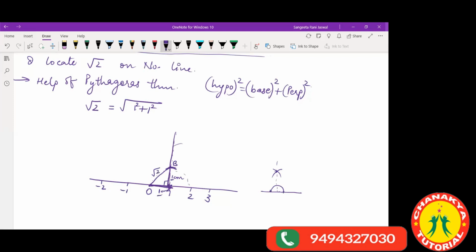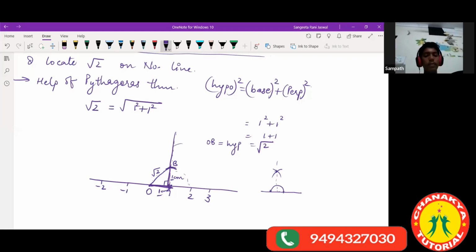By Pythagoras theorem, 1 square plus 1 square is equal to 1 plus 1, which is equal to 2. So your hypotenuse is what? Root over 2. So you got this hypotenuse OB as root over 2. Got it? Understood this much part? Yes, ma'am.